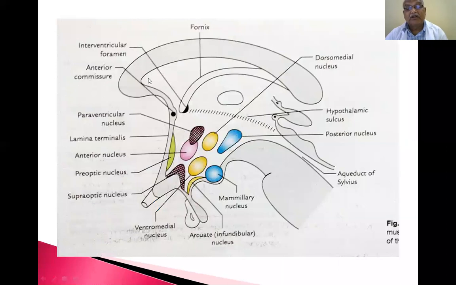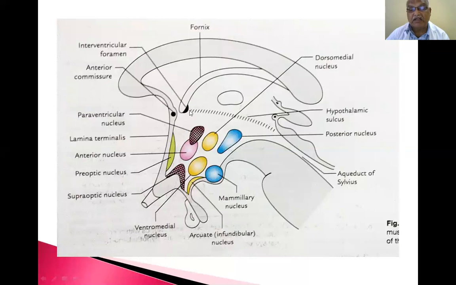Now, if you remove the temporal lobe covering the diencephalon and do a sagittal section, you will find this is the corpus callosum. This is the interventricular foramen. This is the hypothalamic sulcus. So this entire part is the diencephalon.